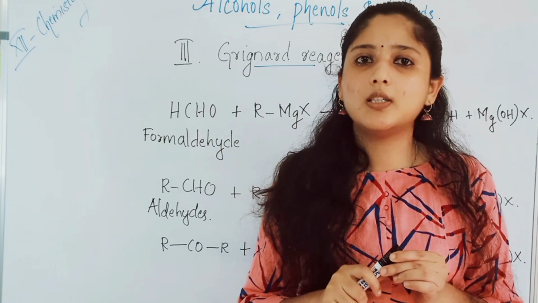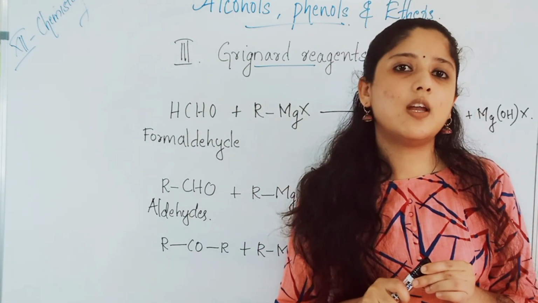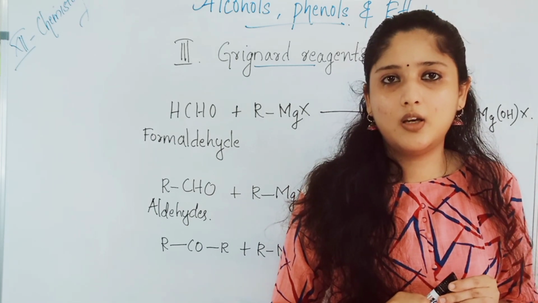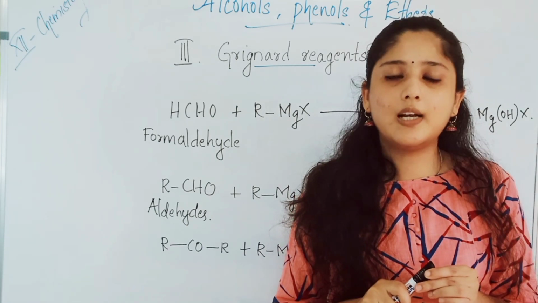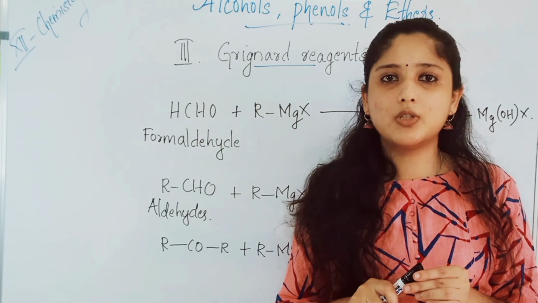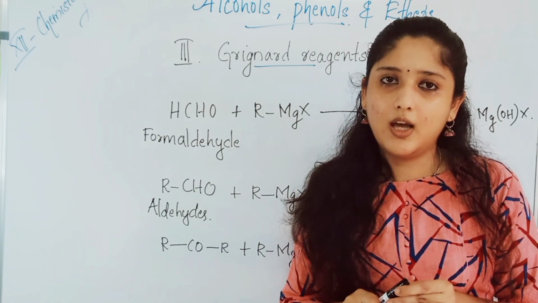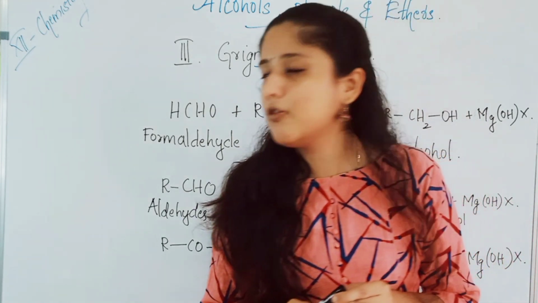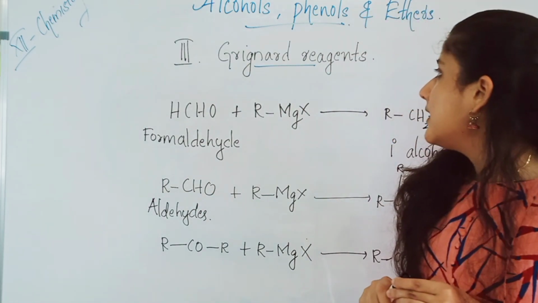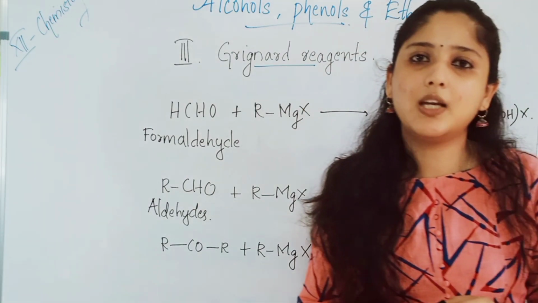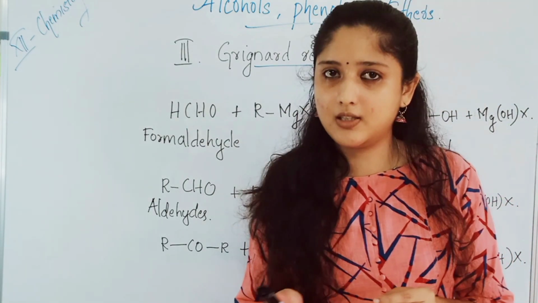Next method is the reduction of esters and carboxylic acids with the help of catalysts like nickel, palladium, or using reducing agents. And the next important preparation of alcohols is from Grignard reagent, alkyl magnesium halides, RMgX.